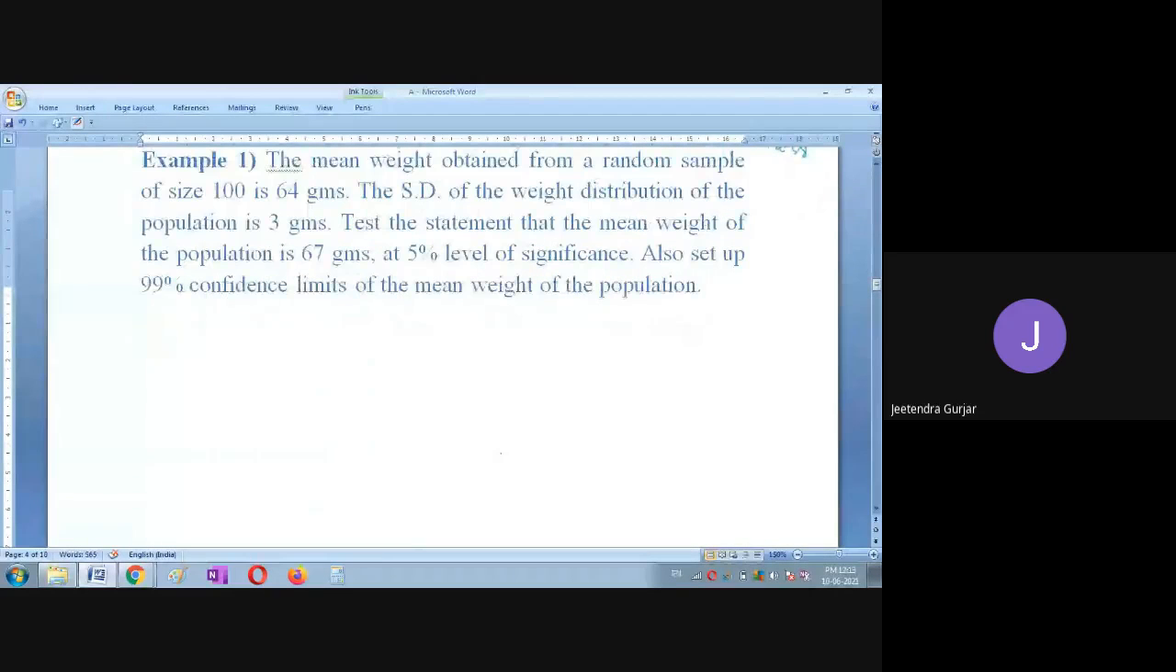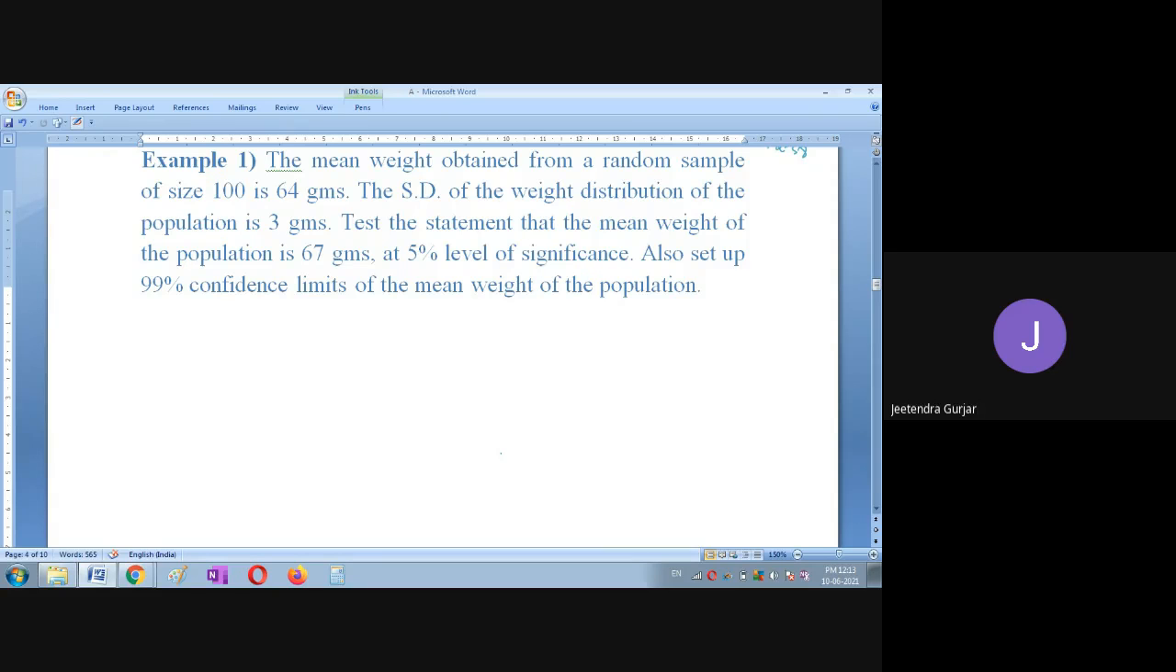Please write down the question. The mean weight obtained from a random sample of size 100 is 64 grams and the standard deviation of weight distribution of the population is 3 grams. Test the statement. Now we are going to test the statement, is it correct or not.